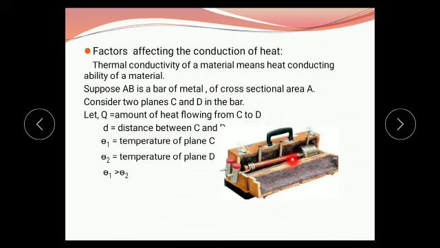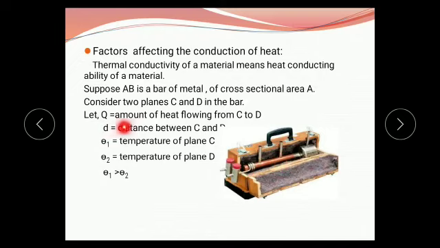First the heat is given to this part, and the temperature here is noted as theta 1. After that, this section also gets heated and that temperature is noted as theta 2. And remember one thing, theta 1 is always greater than theta 2 because heat is transferred from the first point to the last point, that is from plane C to plane D.